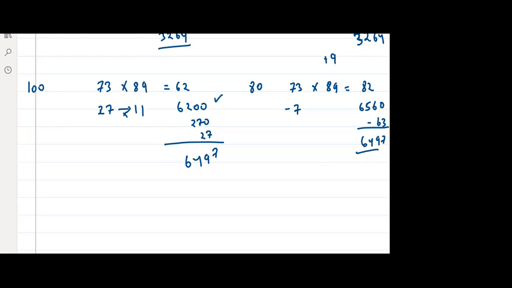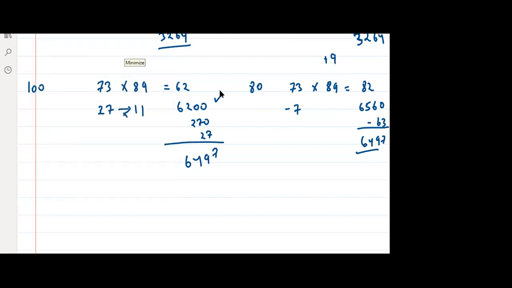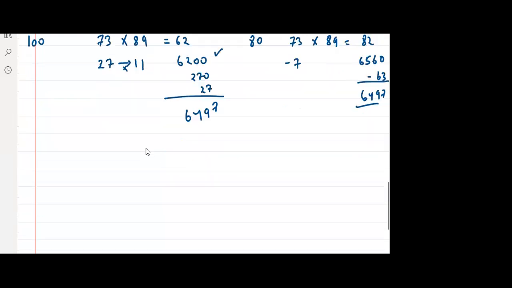Now tell me, which is easier? This is easy or this is easy? You decide. This taking reference as 100 is easy or taking reference as 80 is easy? 100 is certainly easy, na? है कि नहीं? Okay. Now, yes, very good.